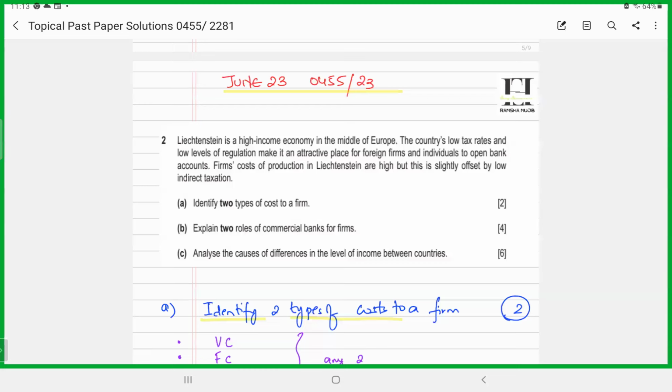Today I brought for you all a new series for topical past paper solutions for 0455 and 2281. In today's session, we'll be focusing on questions related to section 2 and section 3. The paper that I've selected for you all today is from IGCSE 0455, this variant 23 from June 2023. The questions I've selected are question number 2 and question number 3.